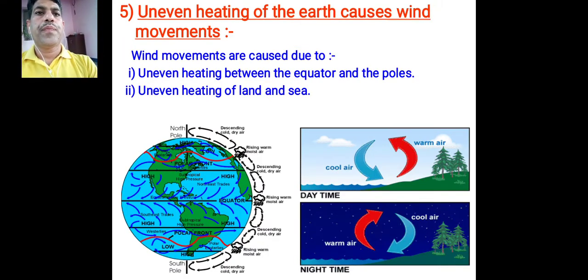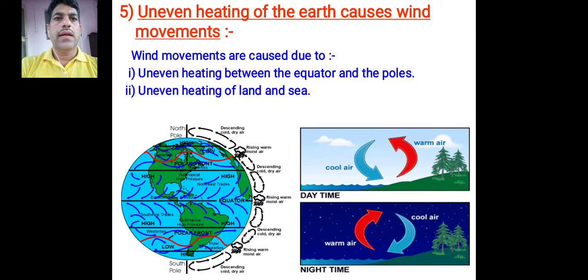Now, uneven heating of earth causes wind movement. Wind movement is caused due to uneven heating between equator and poles, and second, uneven heating of land and sea.